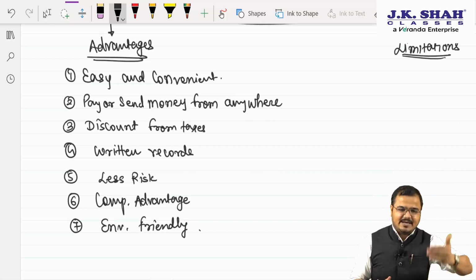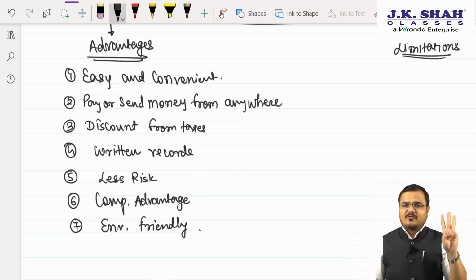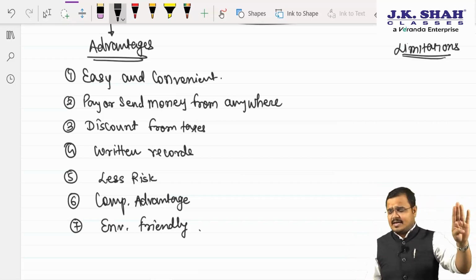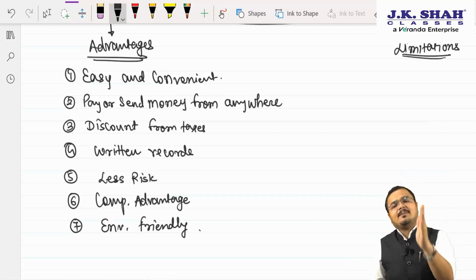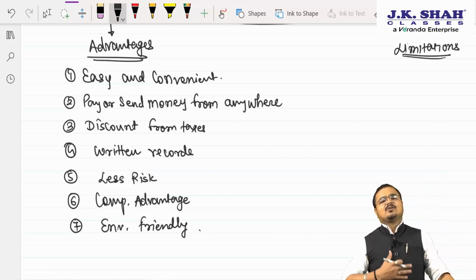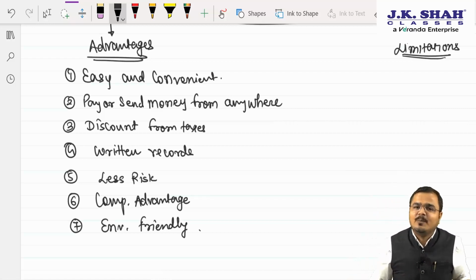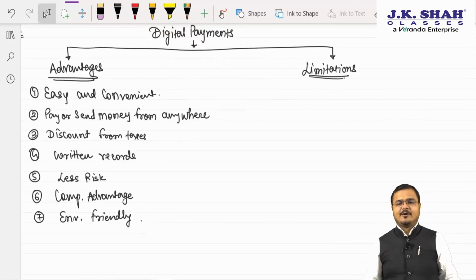So tell me, what are the advantages? Come on. Sir, easy and convenient, pay or send money from anywhere, discount from taxes, return records are available, less risky if used wisely, that is very important. One can enjoy the competitive advantage in the competitive market over competitors, and sir, it's very environmental friendly. I hope it's clear to you. Yes, sir. But sir, every coin has two sides.